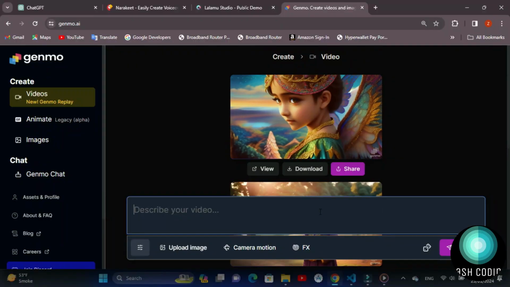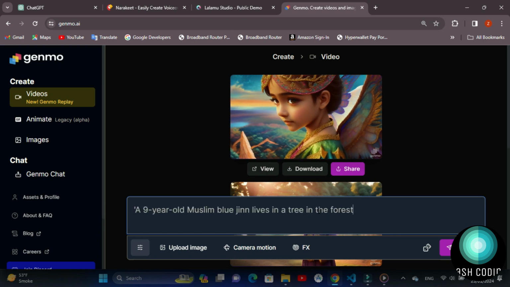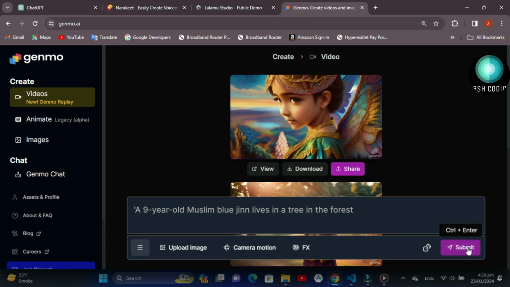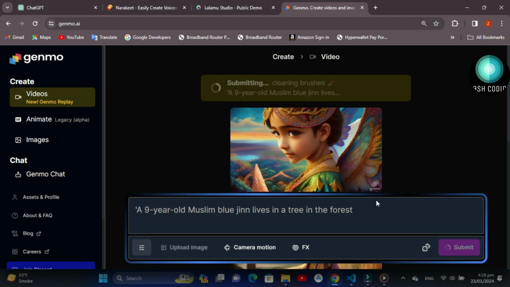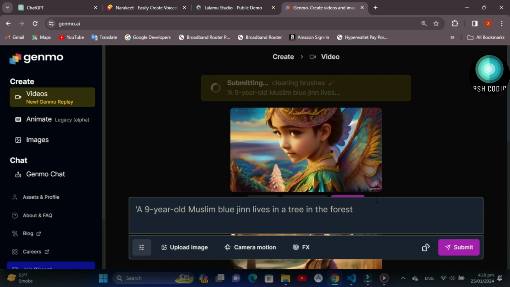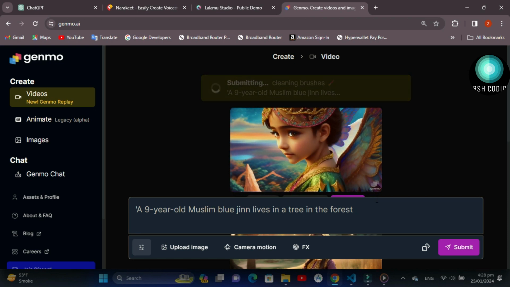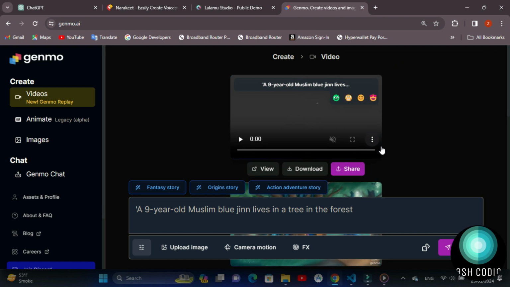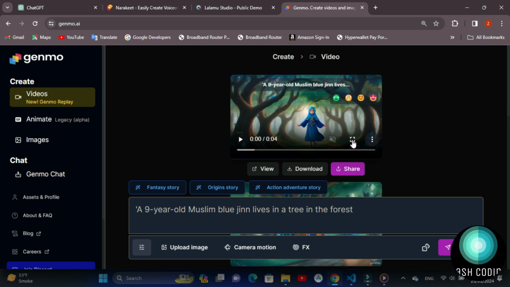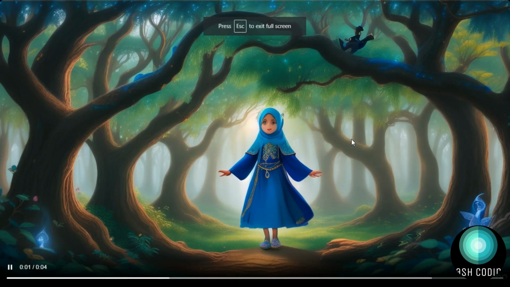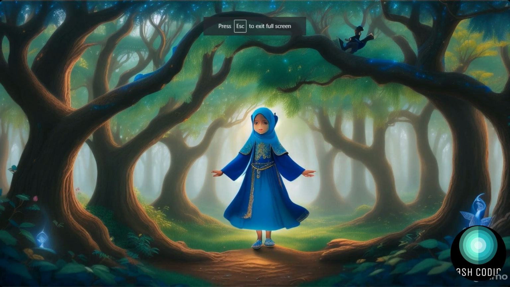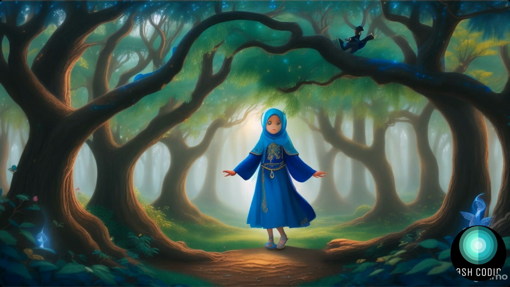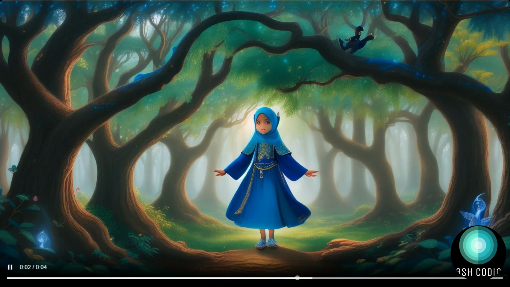Now, let's write the third prompt. A 9-year-old Muslim blue jinn lives in a tree in the forest. Then, click the Submit button. Wait until the video is generated successfully. Now, you can see the video has been generated successfully. Watch it in full screen view. Now, let's meet the video we generated from this AI tool.